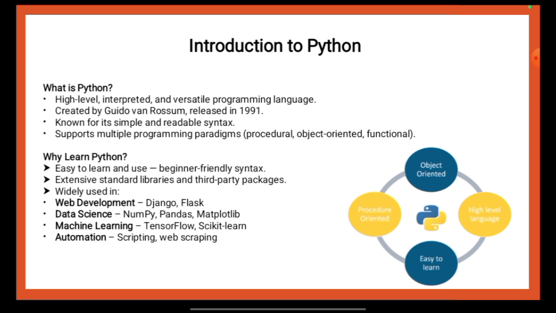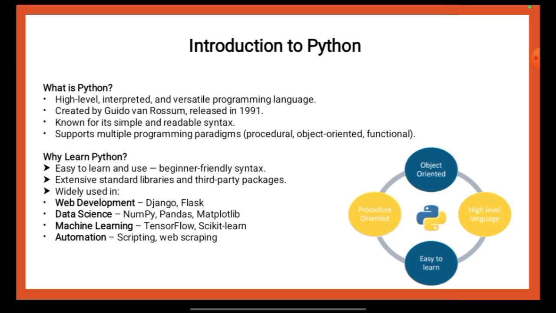Python supports multiple programming paradigms including procedural, object-oriented, and functional programming, giving developers the flexibility to choose the approach that suits them best. Its dynamic typing and automatic memory management make development faster and more efficient, while its large and active community ensures continuous improvement and support.